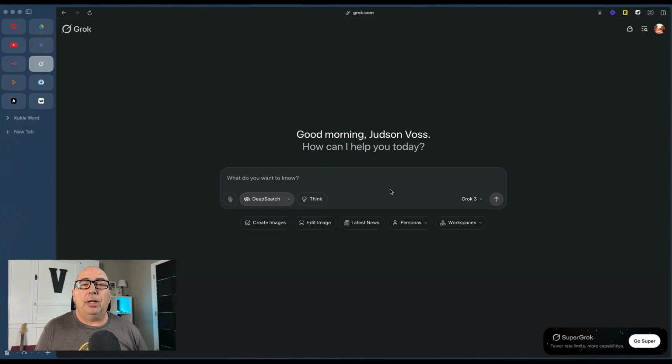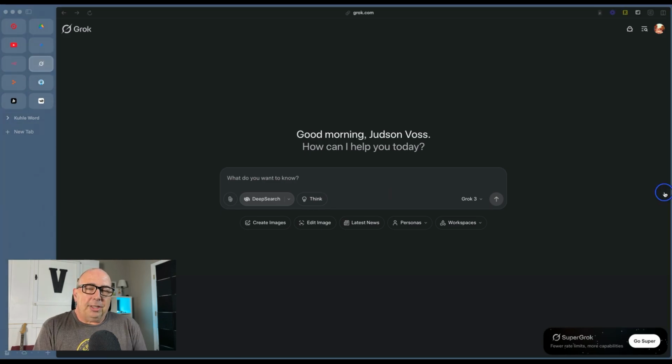Now, for our example today, we're going to use a fitness app. I have not done the research before. I haven't looked at any of this. I have no idea what we're going to build, but we're going to do it together. And we're going to build out the research, the planning, and then the features and the app on the back end based on all of the research and planning that AI does for us. And just like any type of writing, the hardest part is the blank screen. And it may be difficult, especially the first time coming in, to decide, what do I want to ask Grok to do?